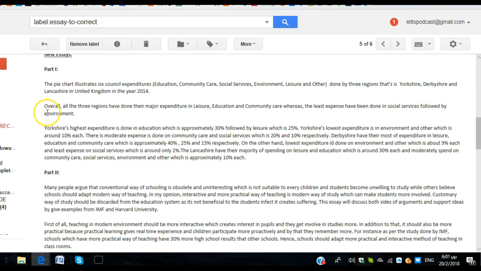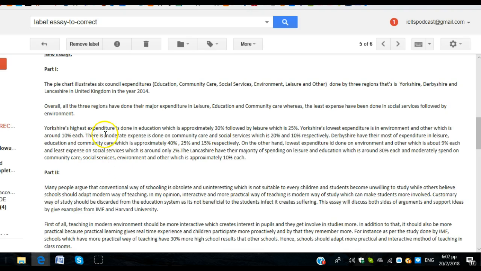Then, overall, all the 3 regions had or made their major expenditure in leisure, education, and community care, whereas the lowest expense was made in social services, followed by environment. So, it's really a matter of tense here, Nisha. Because we're talking about the year 2014, it's clearly in the past. So you don't want any present perfect here, but instead you want past simple. So all 3 regions had their major expenditure or made their major expenditure. That would have been fine.